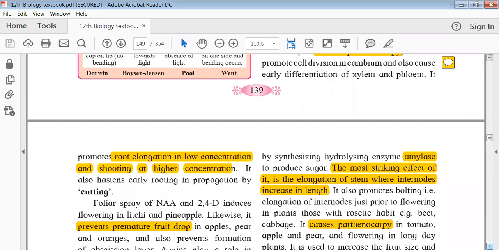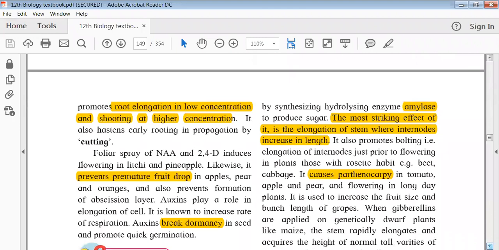कि मुझे कौन सा part actually grow करना है. I want to do it for roots or I want to grow shoots. Depending on that, we have to find what is the optimum concentration as well. Okay. It also causes early rooting in propagation by cutting. So these are some methods which they actually use for propagation, like micropropagation and all those things. So it is just a part of that, and the process is known as cutting.